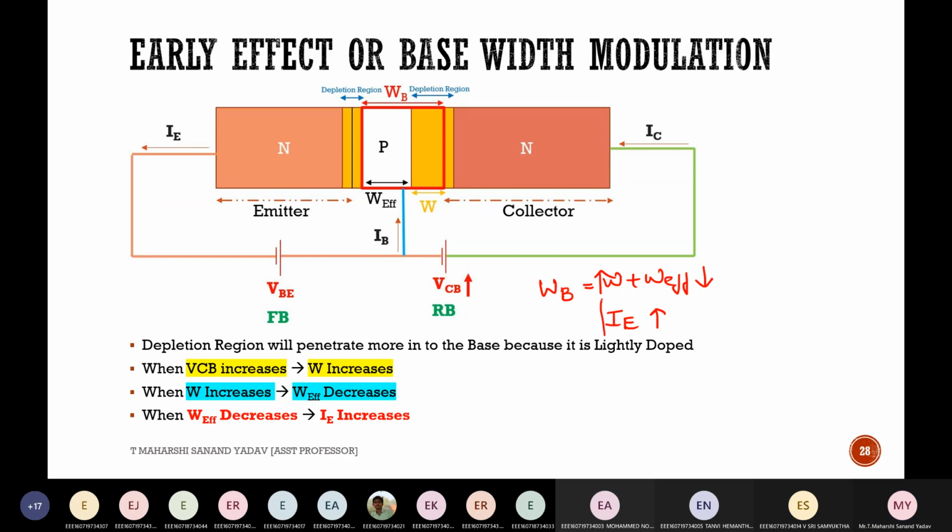Then current IE increases. Why? Because it directly enters into IC as there is no recombination. I mean, there will be a bit less amount of recombination compared to other cases. So this is important for short. So base width modulation means simply it is because of reverse bias or forward bias.